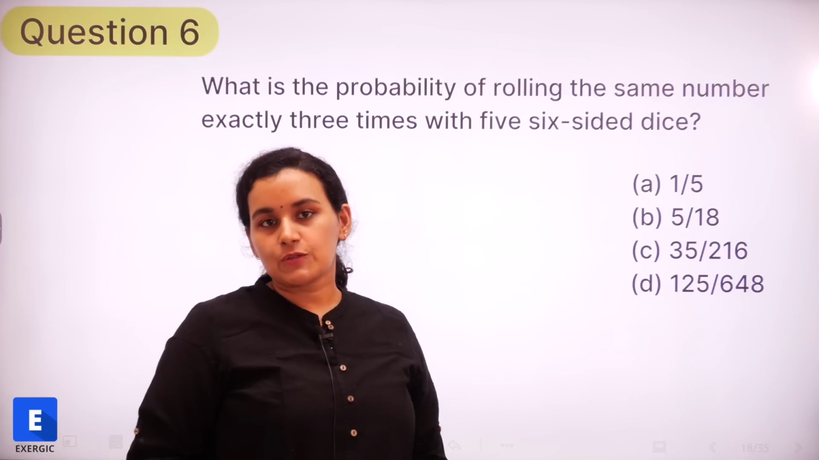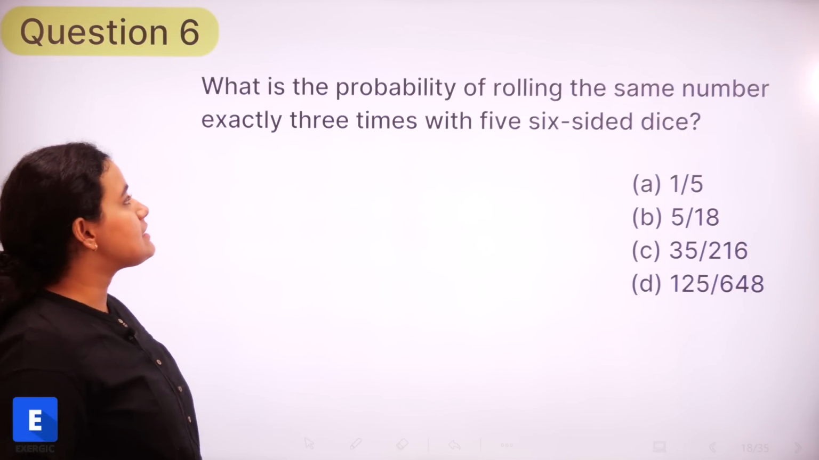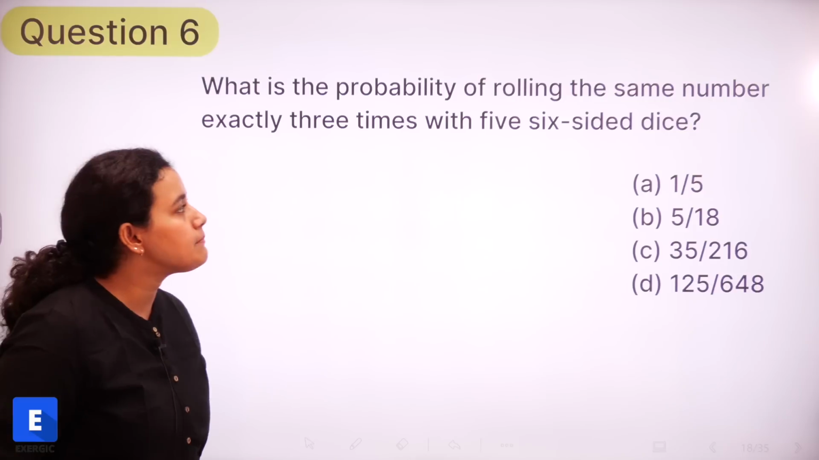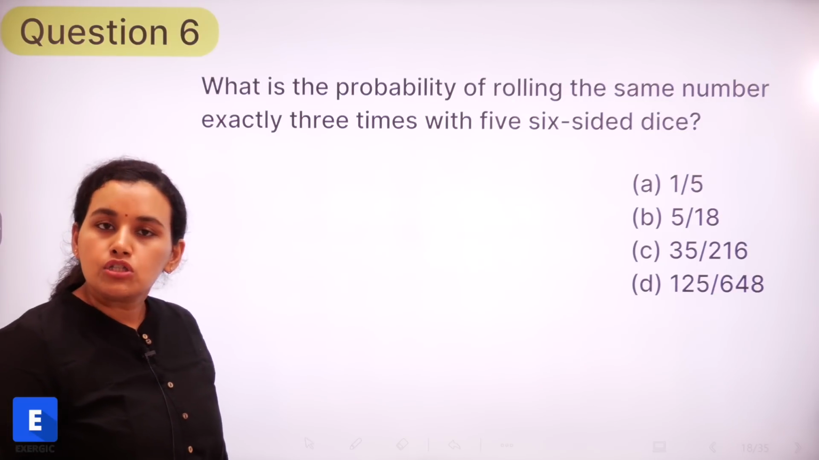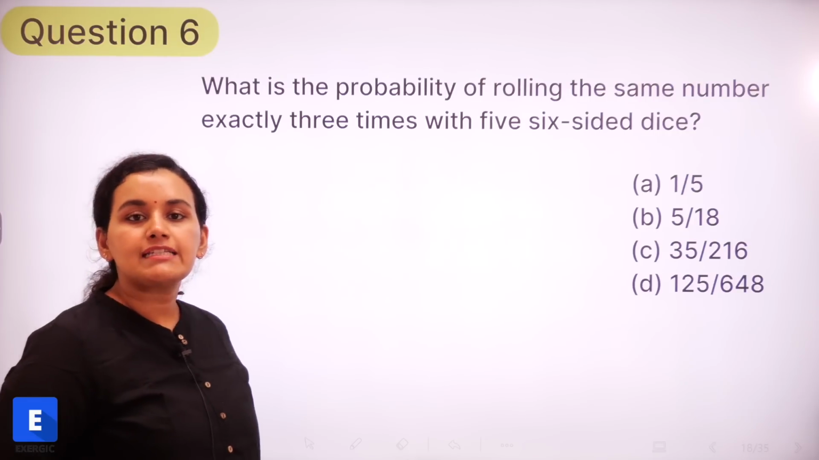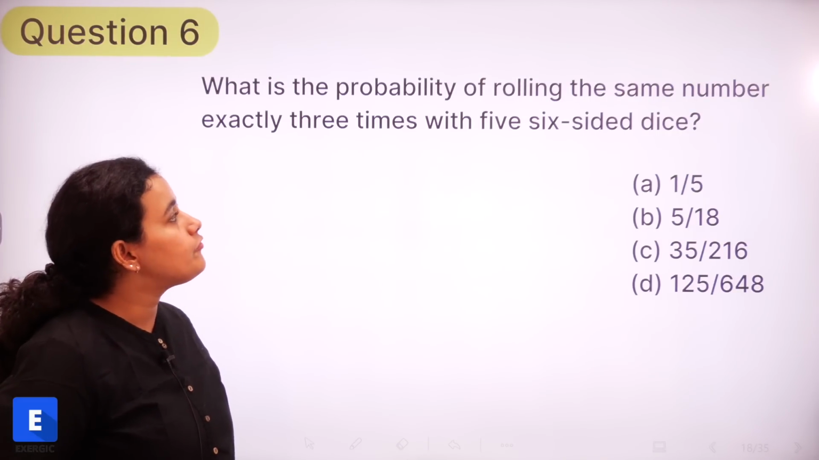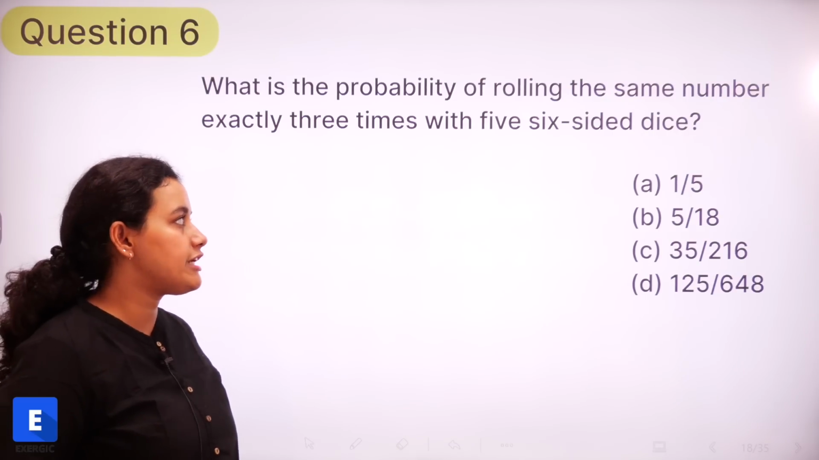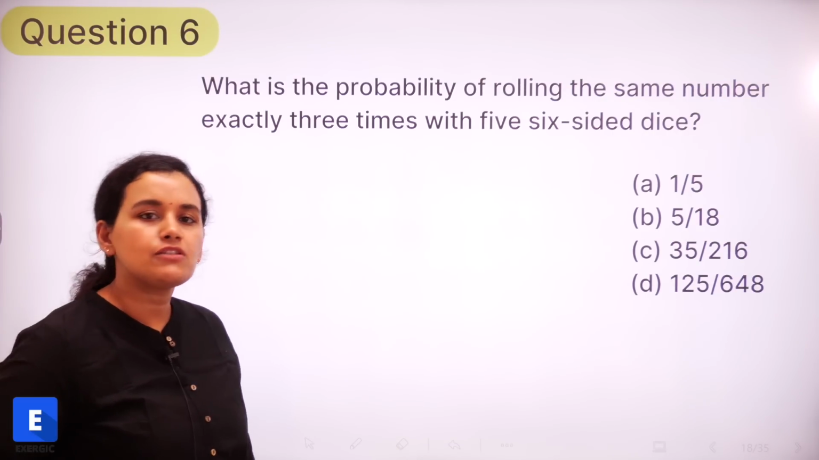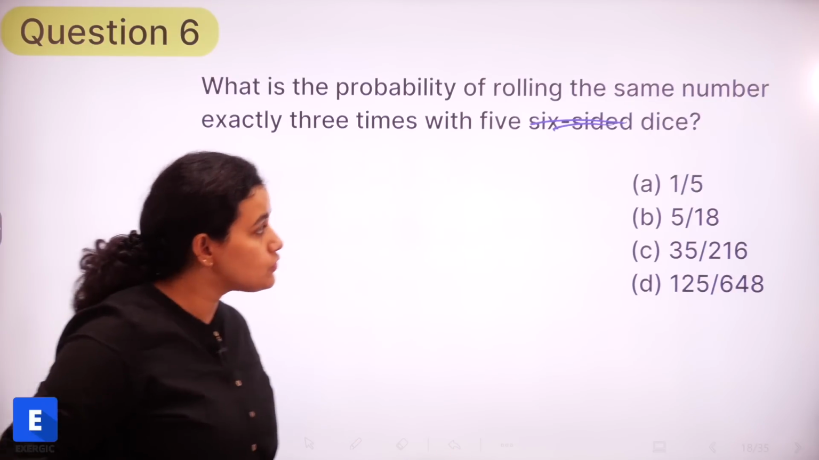Let us look at the last question for today's video. What is the probability of rolling the same number exactly 3 times with 5 6-sided dice? So pause the video and try to understand exactly what the question is asking. What is the probability of rolling the same number exactly 3 times with 5 6-sided dice? So a dice, as you know, is 6-sided only. So this information is not useful.